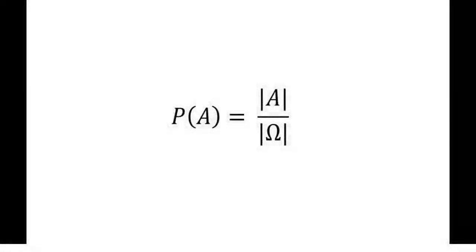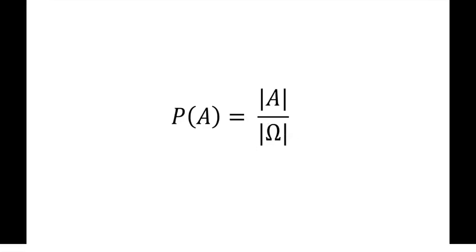Hi, in my previous video, I discussed that the probability of any event A is equal to mod A by mod omega, where A is a set of outcomes that satisfy the criteria laid down in the definition of the event A, and omega is the sample space, meaning a set of all possible outcomes. Mod A and mod omega are the number of elements in the sets A and omega respectively.